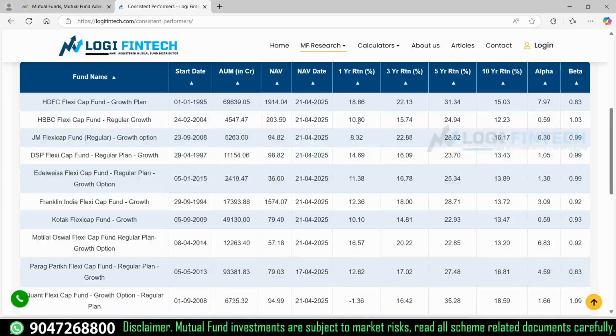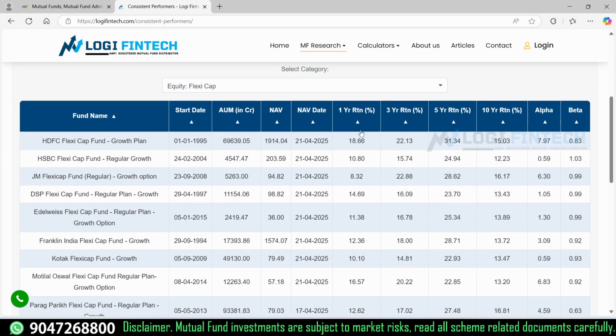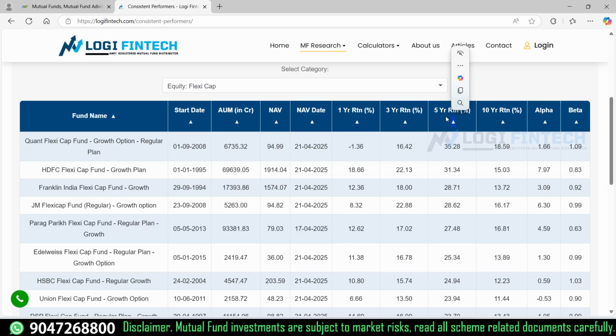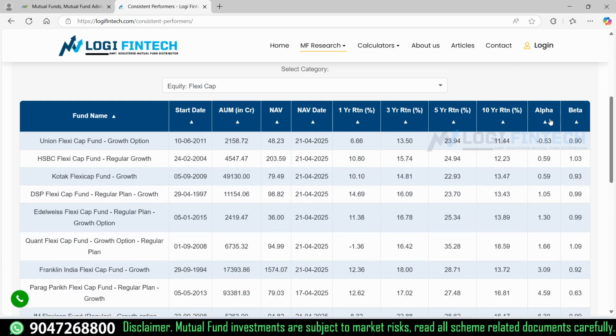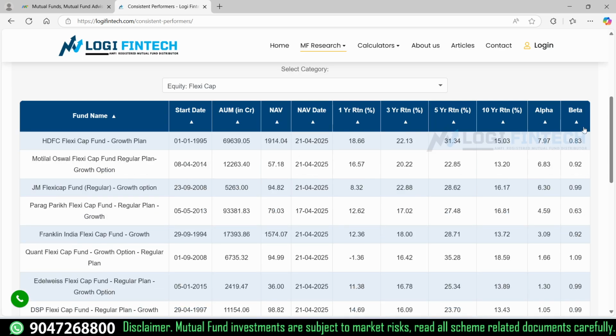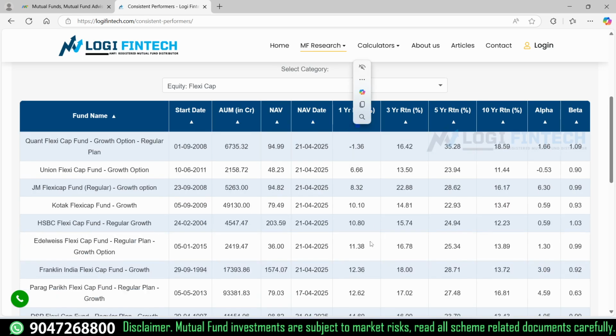This is past performance, and it doesn't make any recommendations. In the category you can see how many funds there are and how they are performing over a period of time: a 5-year period for flexi cap, and a 10-year period. You can see how the fund is performing, the returns, alpha, beta, and risk on the portfolio. It also shows the NAV data: what is the current NAV of that particular fund, and what is the 1 year return?